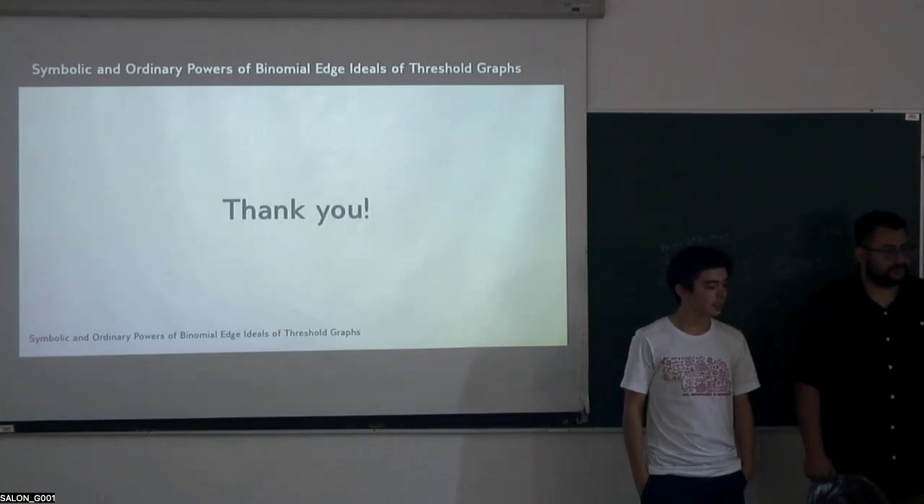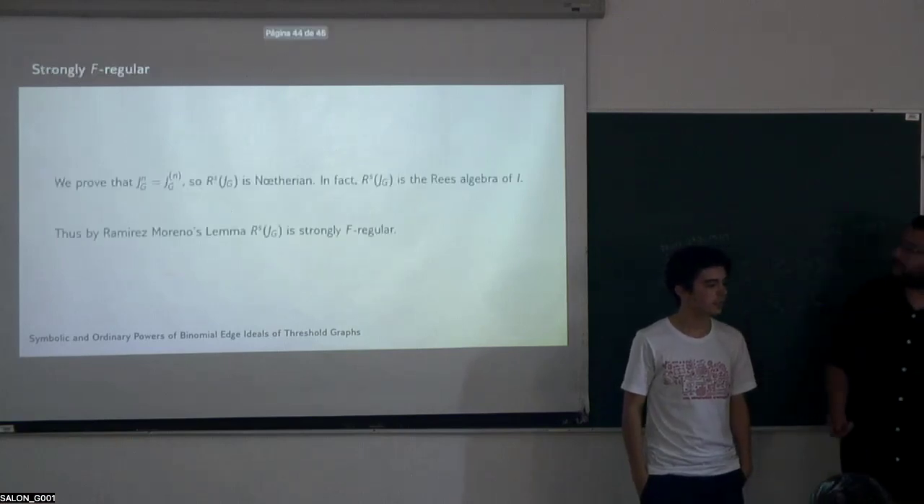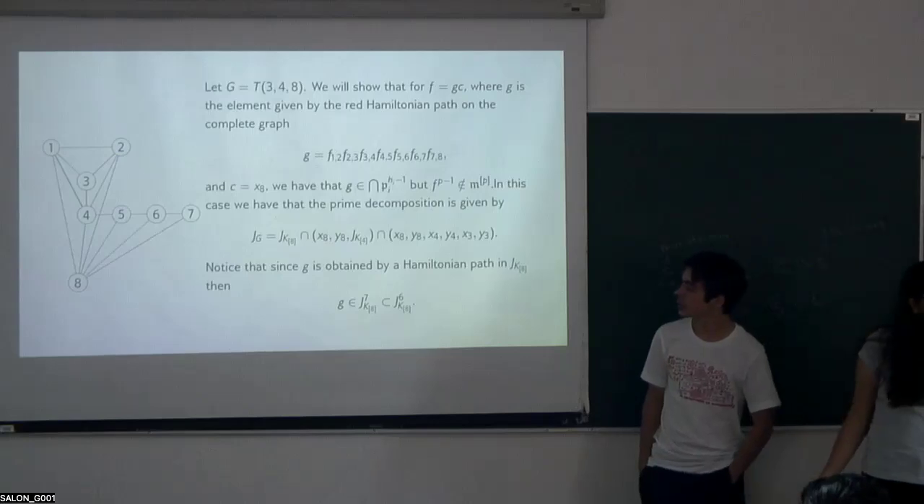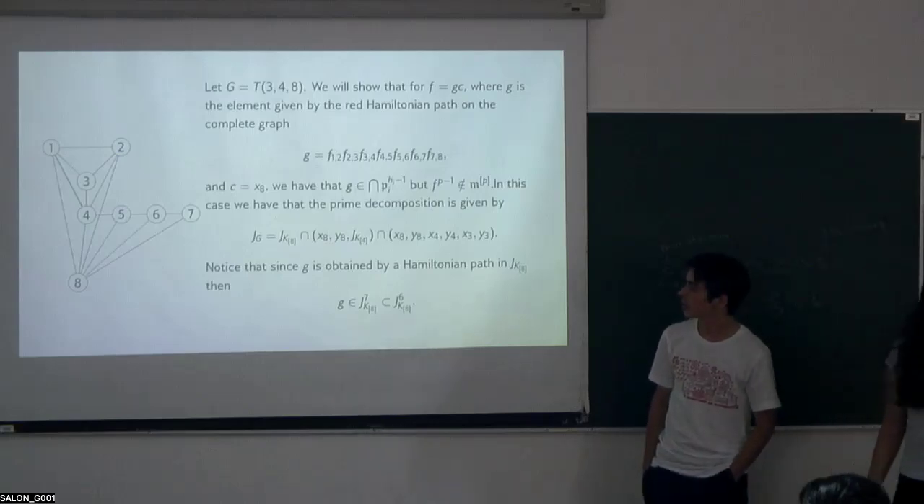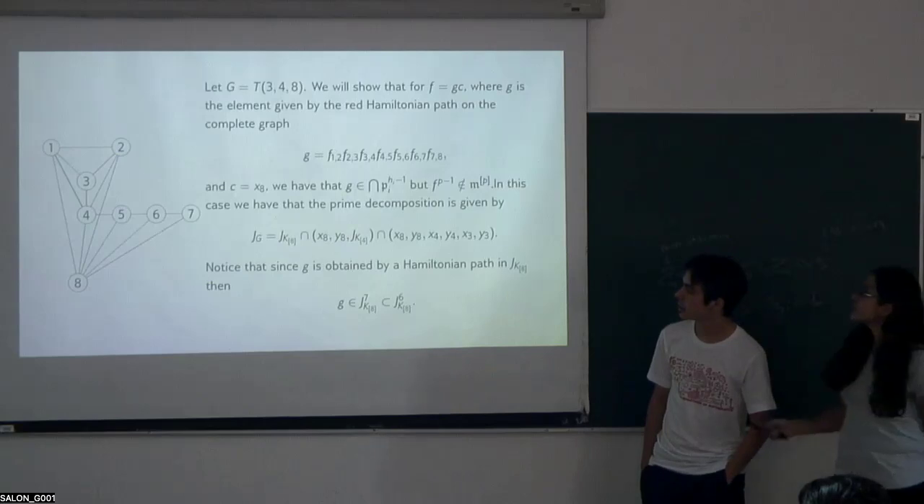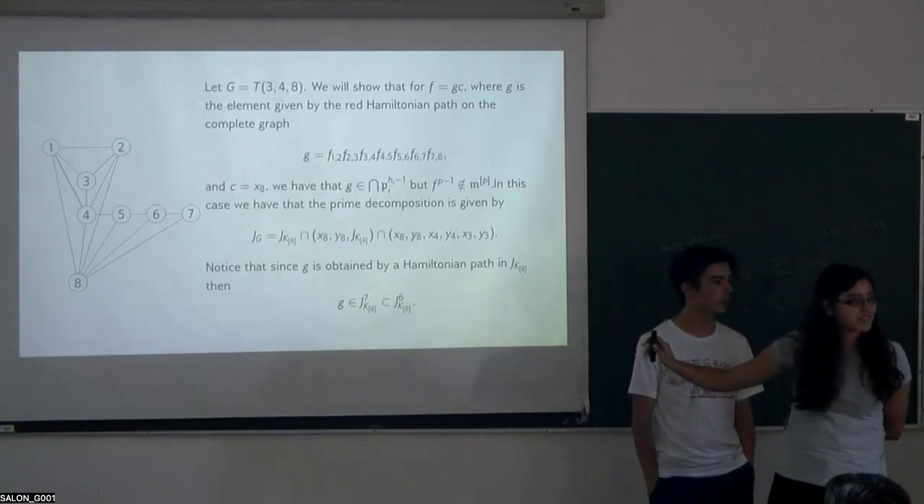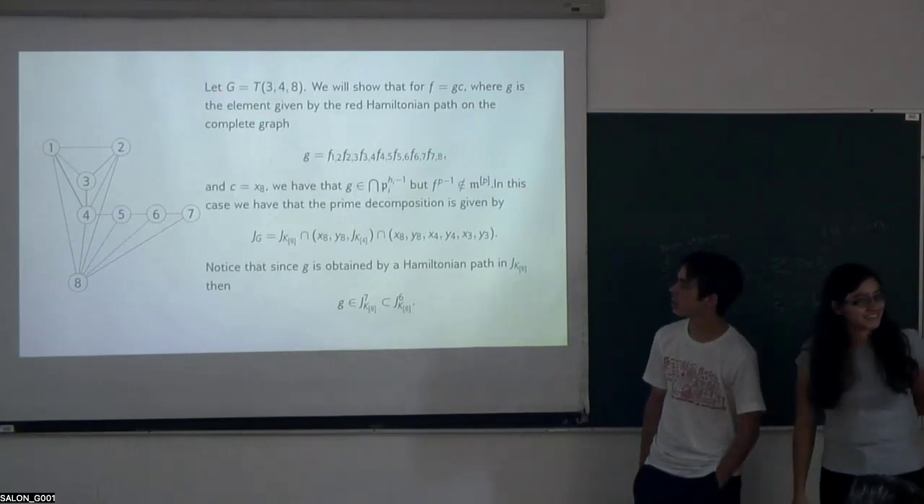There was a slide where it showed a Hamiltonian path in the threshold graph. Yes. Wait, I think I'm confused. Why is 1 and 2 connected? And why is 4, 5, and 6? Oh, it's a Hamiltonian path on the complete graph, not on the threshold graph. Oh. Yes. Okay, I see.